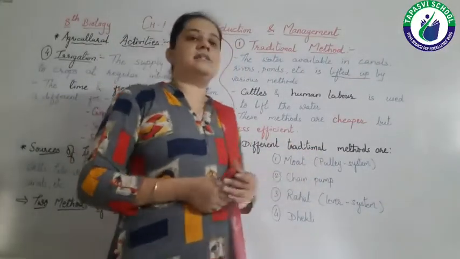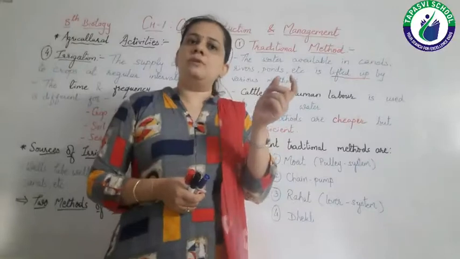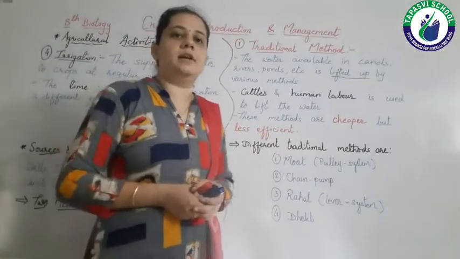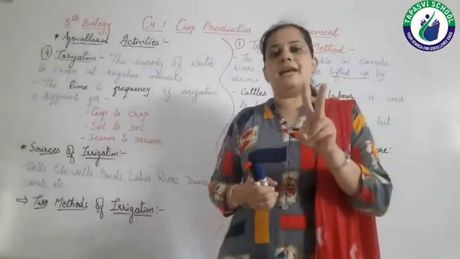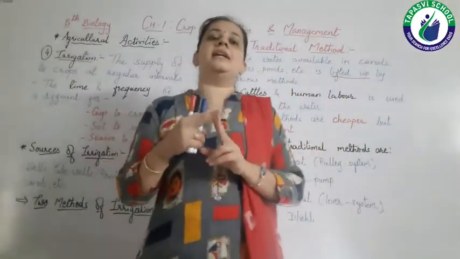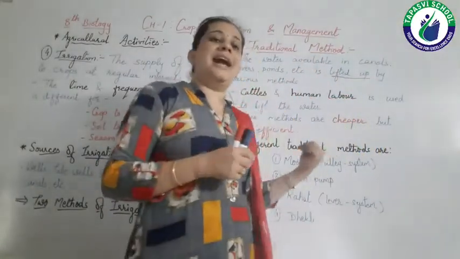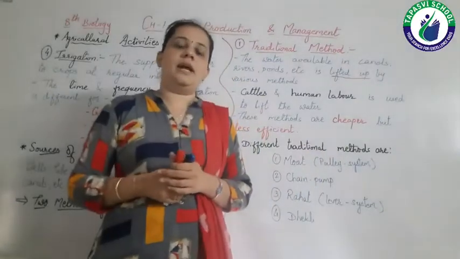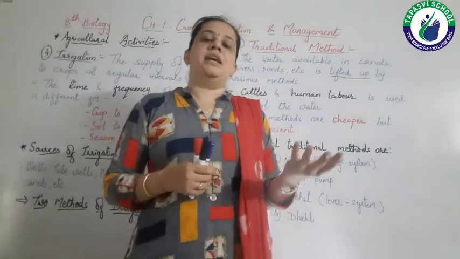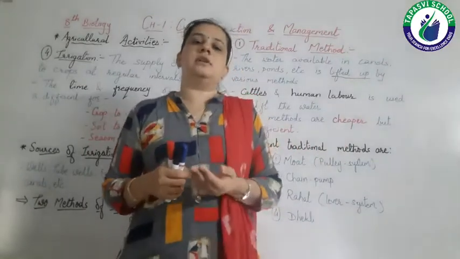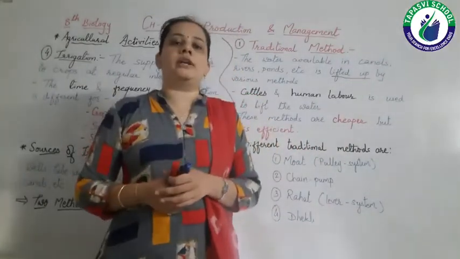Then the second is chain pump. The word itself suggests that a chain is used. Here two wheels are there, connected with an endless chain, right? Then the bottom wheel is half immersed in the water.